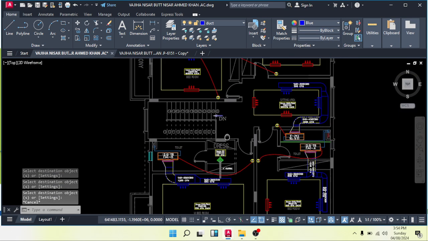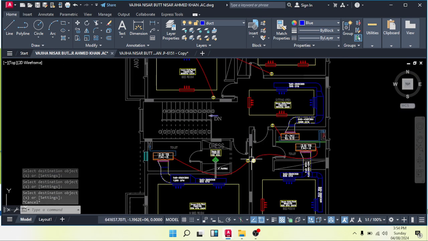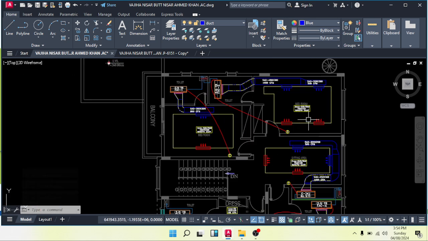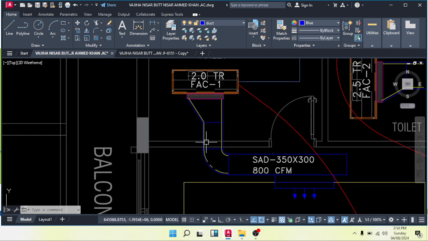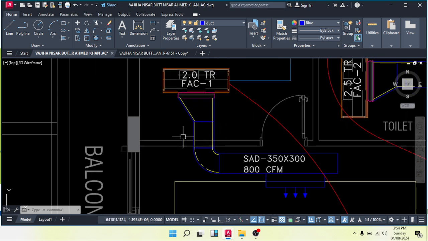Okay, that's it. Now we have finished the thermostat also. In coming tutorials, we will go more in depth, and I will teach you how to make openings and sections and elevations for the ducts.